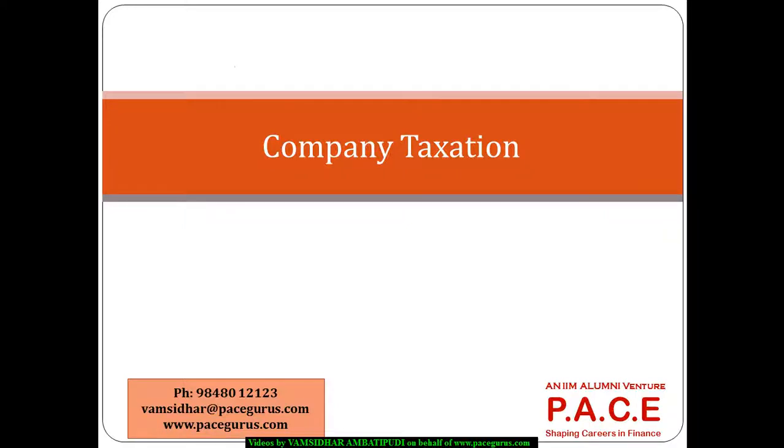Now, let's try to understand quickly what happens as a part of the taxation for the companies. Just like individuals pay income tax on their income, companies typically are liable to pay corporation tax, or in some cases, we also call it corporate income tax or corporate tax.